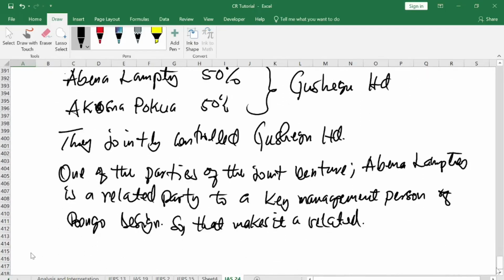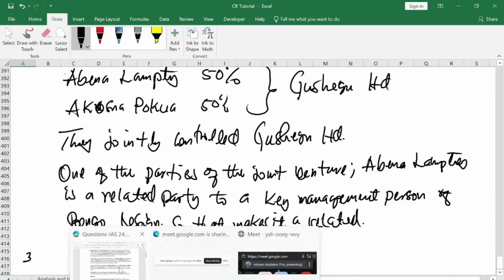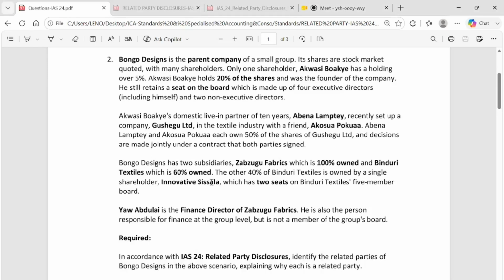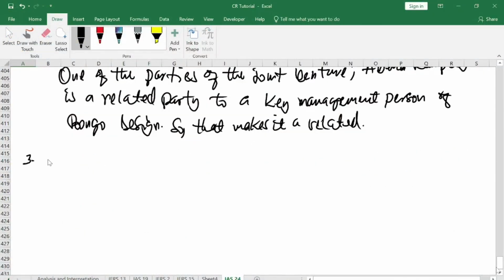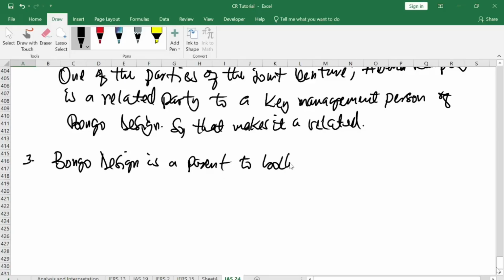So let us go to paragraph 3. What can we see under paragraph 3? Paragraph 3 is talking about subsidiaries. All right, so let's go there. So you say that Bongo Design is a parent to both Zabzugu and Binduri.